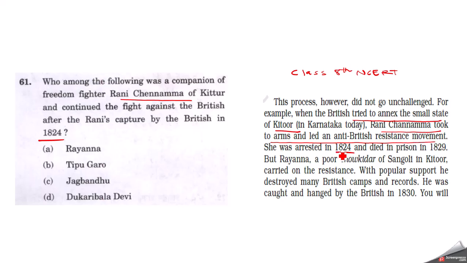She was arrested in 1824, so it is given here, and died in prison in 1829. But Rayanna, a poor chowkidar of Sangoli in Kittur, carried on the resistance. So Rayanna is the correct answer here. So we have to go through the NCERTs. Time and again I am telling you to read history NCERTs.